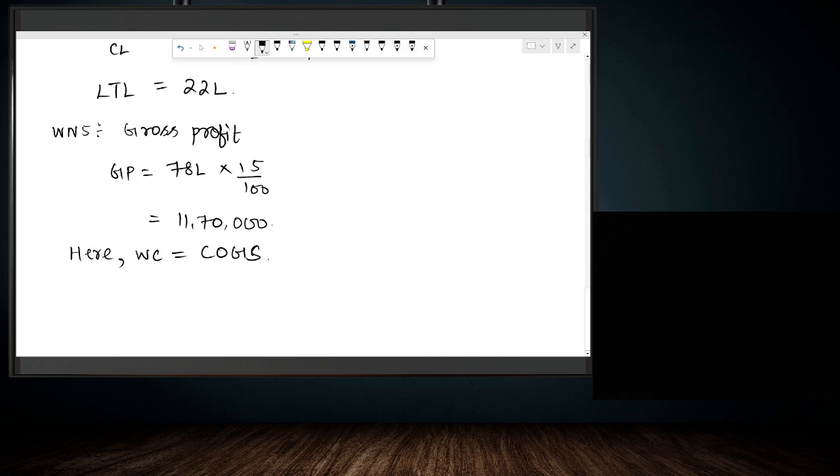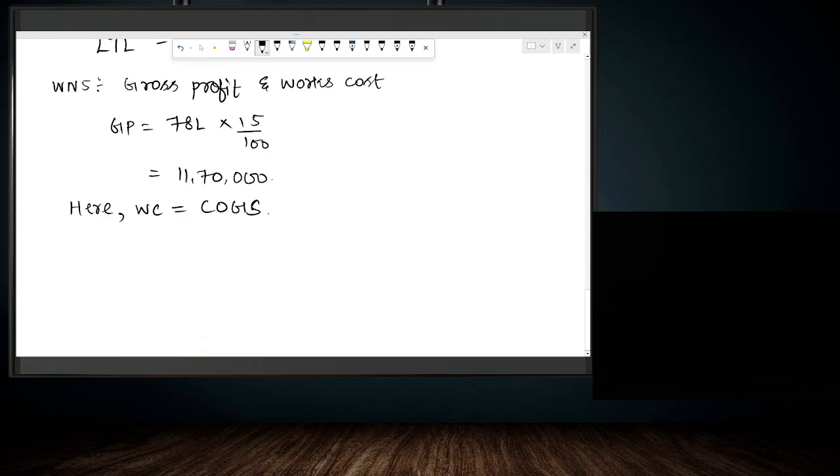So what we can do is write working note number 5 as gross profit and works cost.